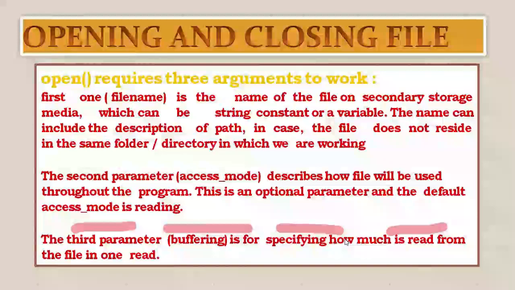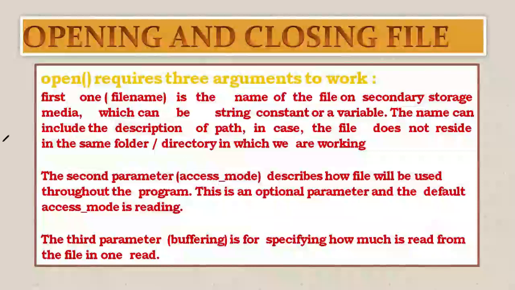Now, as I have told you, first I will start with open. So open is an inbuilt function which has three parameters.